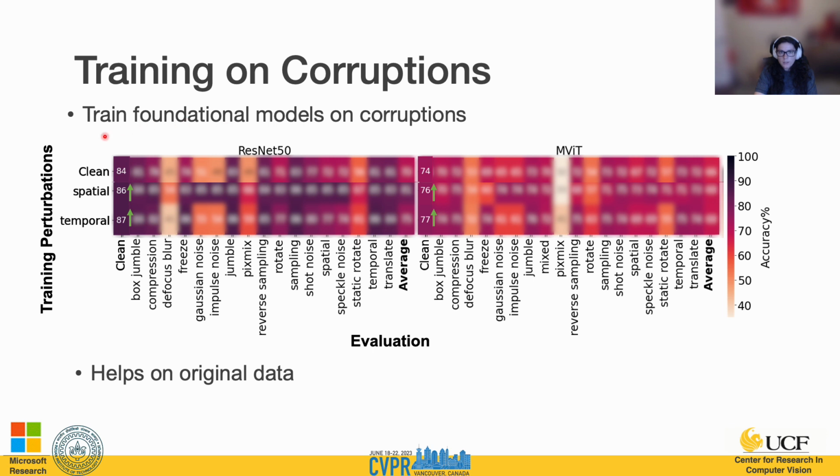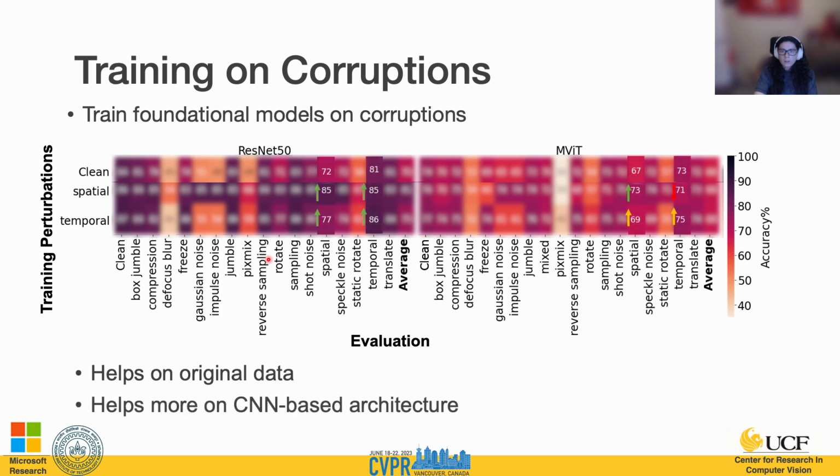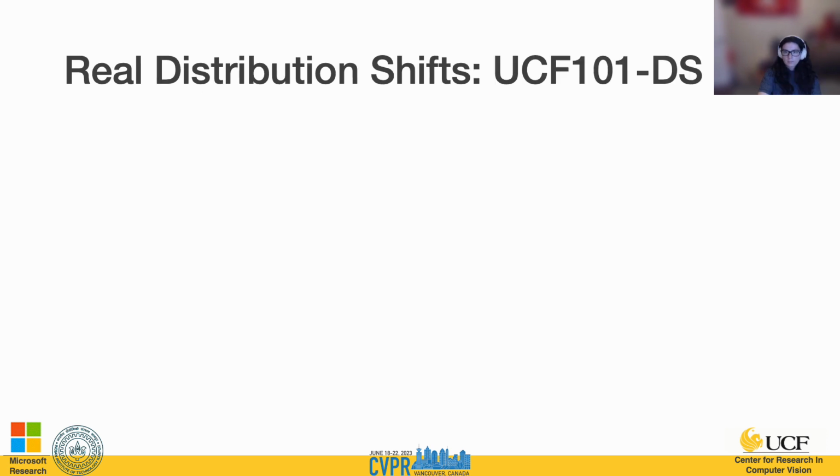So when training on the corruptions, we see that performance even helps on the clean dataset. So just by training on that, we see an improvement when compared to model performance on clean for both models. When looking at the impact of training on one perturbation category to the other, we see that the CNN-based approach generally increases for both, while here we see some mixed results where the performance gains are not as high. And this is a transformer-based approach, while this is the CNN-based approach. So as we can see, it helps more on the CNN-based architecture compared to the transformer-based.